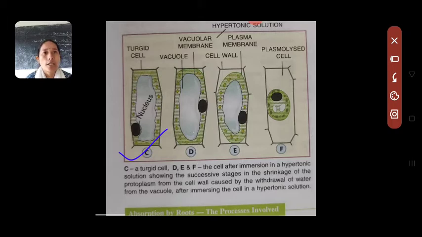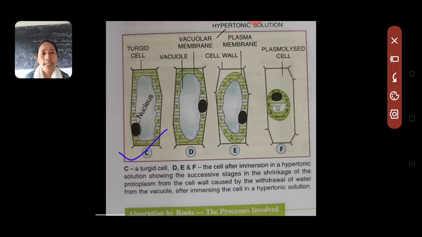But if your cell is placed in a hypotonic solution, you know what is a hypotonic solution, right? Hypotonic means the outside environment has more amount of solute as compared to the inside of the cell. We have discussed earlier what happens in this condition, right?